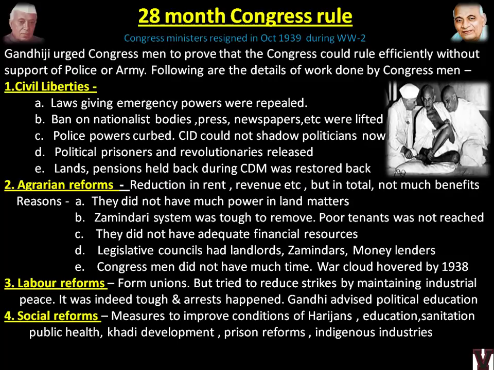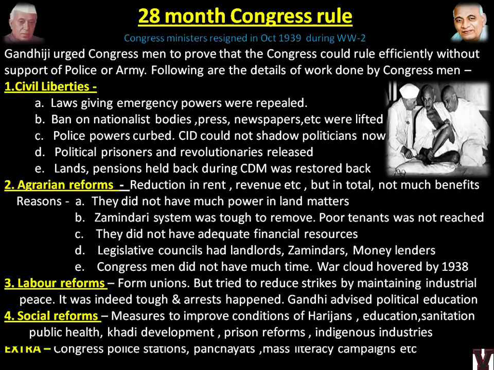Social reforms: measures to improve conditions of Harijans, education, sanitation, public health, khadi development. You will see these are all coming in the DPSP of present day India. So these kind of things were achieved by Congress in the 28-month rule.